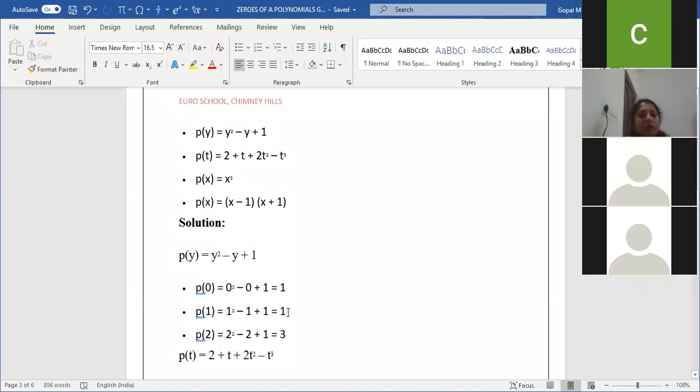I'll apply the value 2. 2 square is 4. I'll just write here: 2 square is 4, minus 2, plus 1, is equal to 4 minus 2 is 2, 2 plus 1, 3. Any doubt, children? Any doubt in this first question? Shall we move on to the next one?